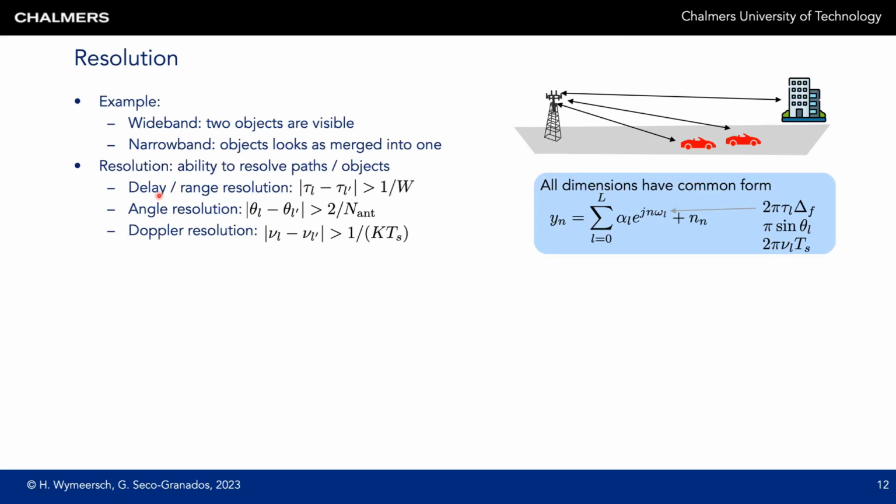Note that we need only resolution in one domain. So when we have those two cars and we have very limited bandwidth, they will not be resolved in the delay domain, but when we have lots of antennas at the base station, they can be resolved in the angle domain. So resolution is only needed in one domain for two objects to be resolved.